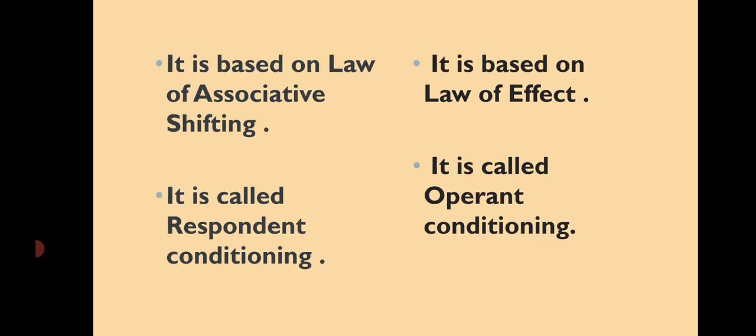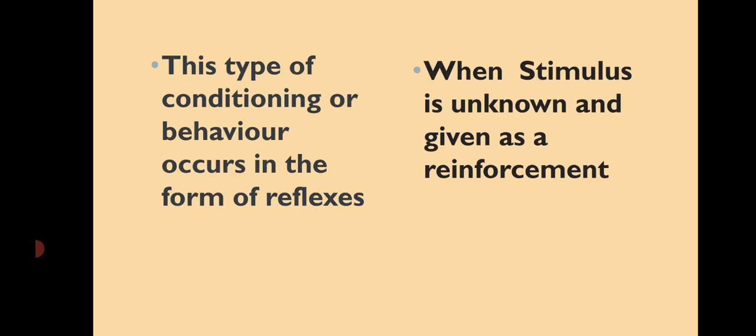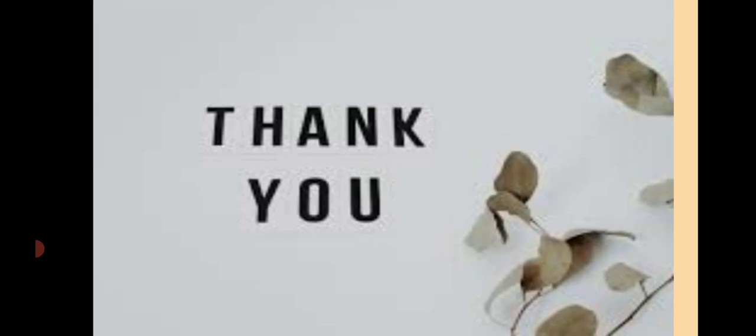In contrary, Skinner's conditioning theory is called operant conditioning, when stimulus is unknown or given as a reinforcement. Means after successful response, stimulus is given. This type of behavior occurred in Skinner's theory. So these are the major points of both the theories.